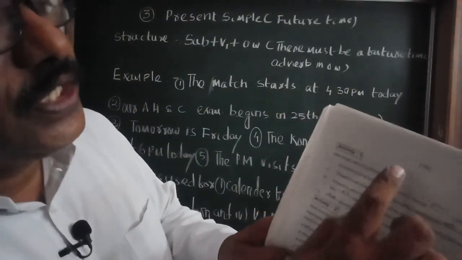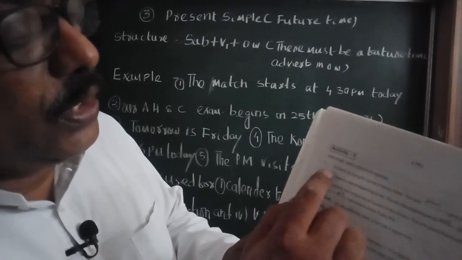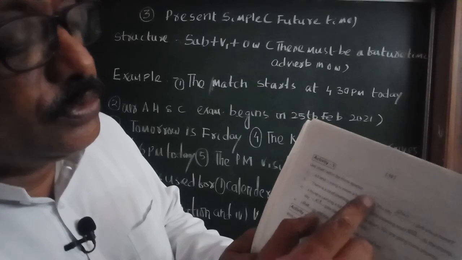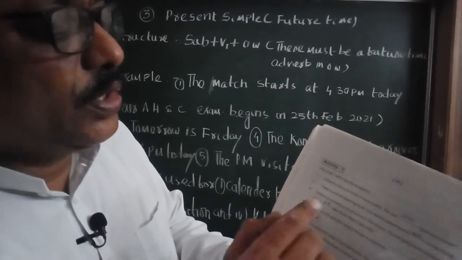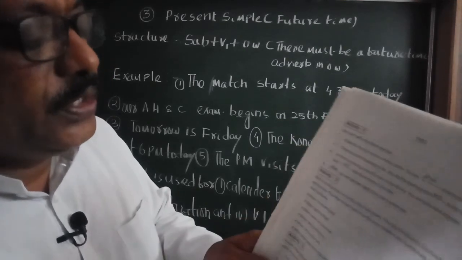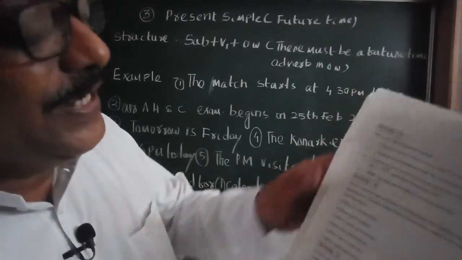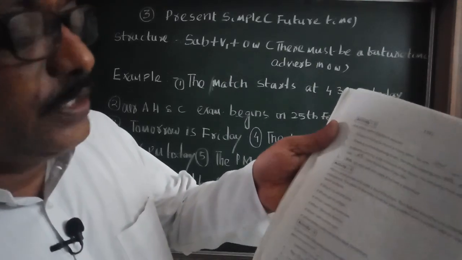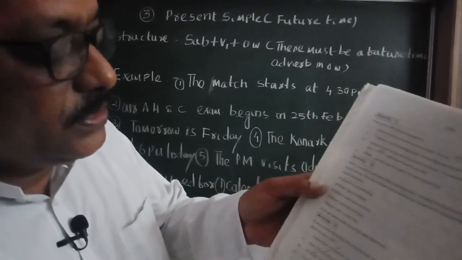Look students, in page number 10, activity 1, it is the use of will and shall in the blank spaces. You have to use will or shall. Do this one. I have told you when to use will and when to use shall, you know it. You do not need to do activity 2. We will discuss activity 2 in the classroom when the school opens.